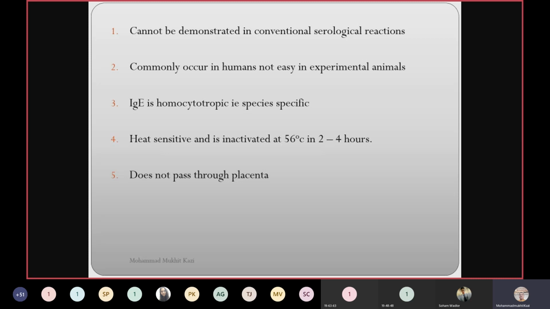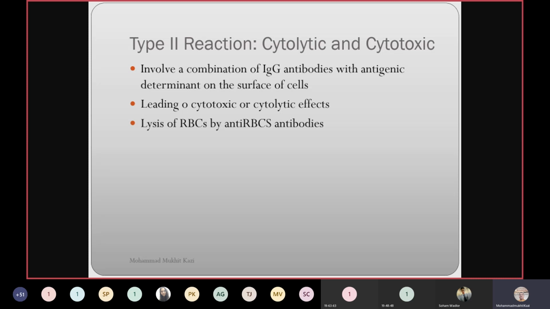IgE is homocytotropic, that is, species specific. Heat sensitive and is inactivated at 56 degrees Celsius in 2 to 4 hours, and does not pass through the placenta. That's why there is no maternal transfer.